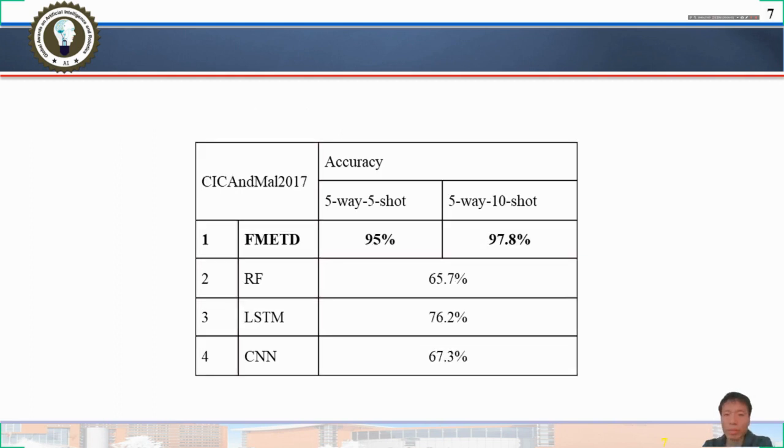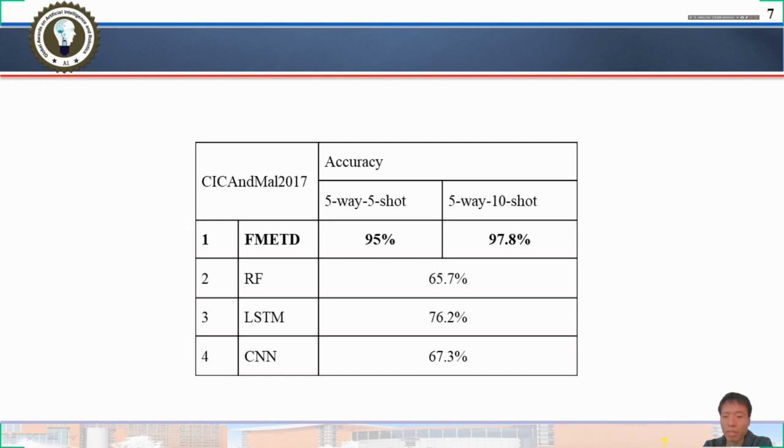We did another experiment with the CICMalDroid 2017 dataset. For the 22 classes of malicious data in the dataset, we selected 23 as the support set, 8 as the validation set, and the remaining 11 as the test set, each class containing 33 grayscale images. When the setting was changed to 5-shot, the accuracy of FMATD increased to 97.9%, and in 10-shot, the accuracy reached 97.8%.